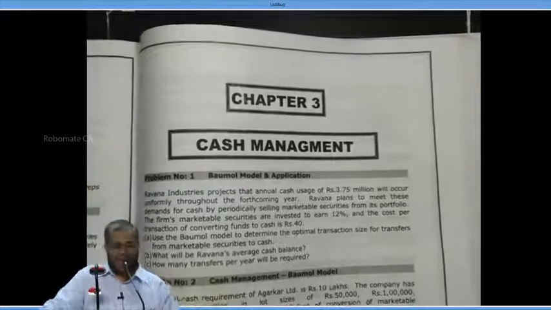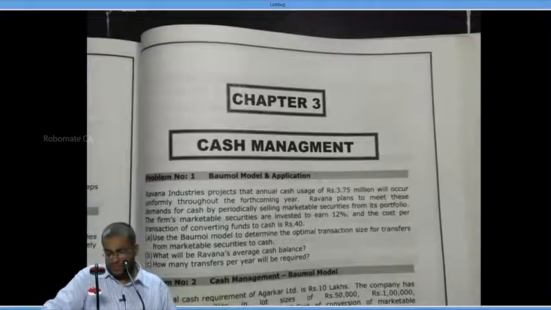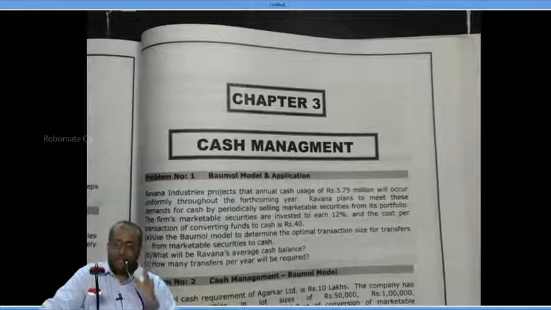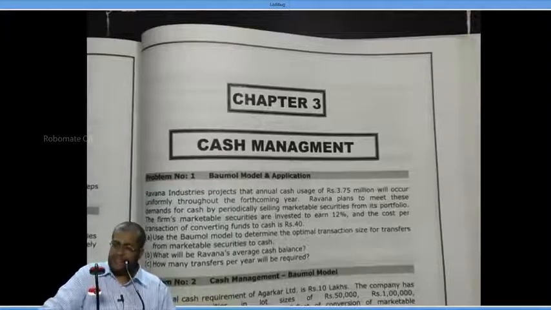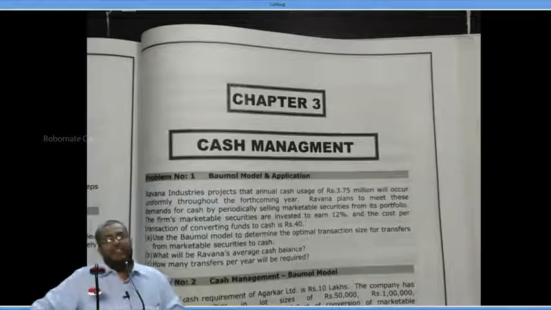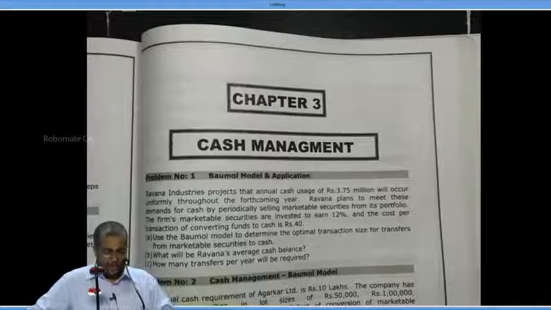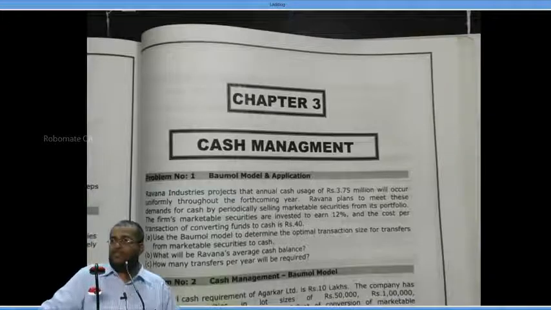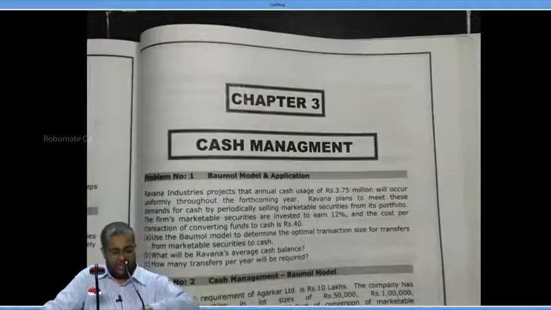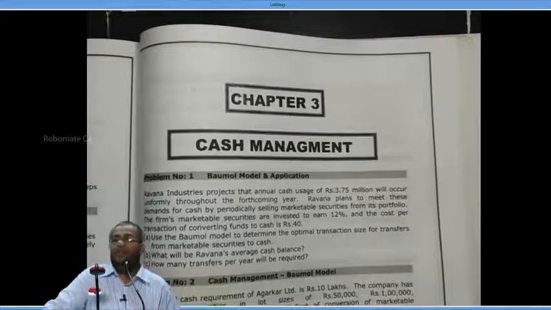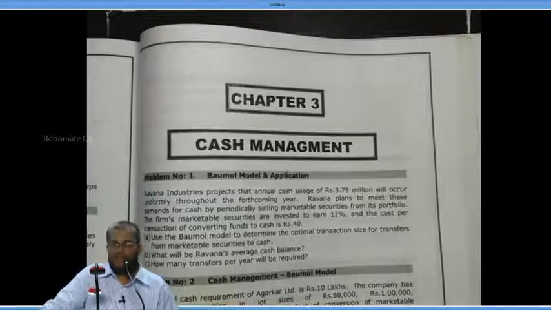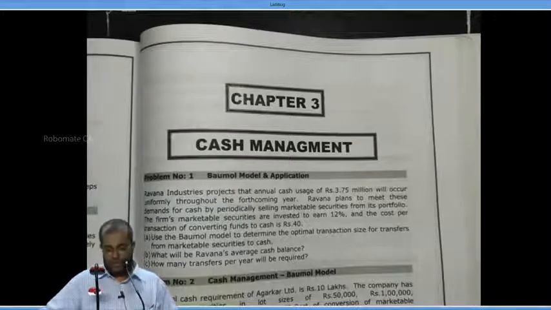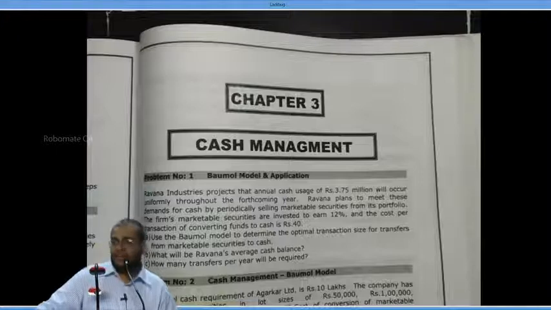Next. Average cash balance, same as the EOQ concept, like average stock. Average cash balance is equal to half of optimum transaction size, which is equal to half into 50,000, which is 25,000.